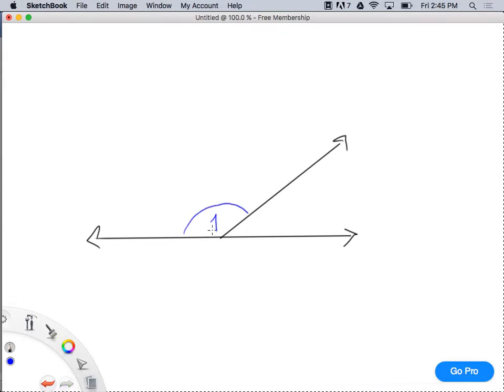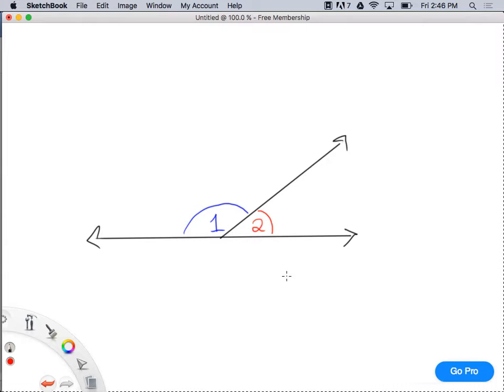This is angle 1. This is the linear pair theorem. And this is angle 2. Guys, let's tune in. If this is angle 1 and this is angle 2, do these two angles make up a linear pair? Yes. Why? Because they make a straight line. That's what a linear pair is.